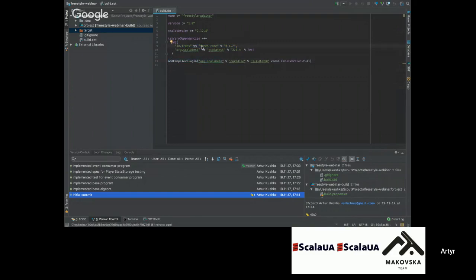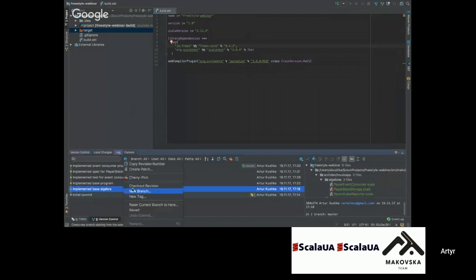Also, in your real-world application, you probably will add here different Freestyle modules, like the Kafka module, Play module, and so on. Let's move on.